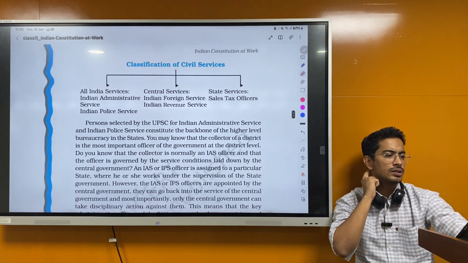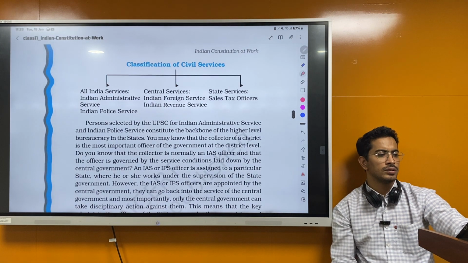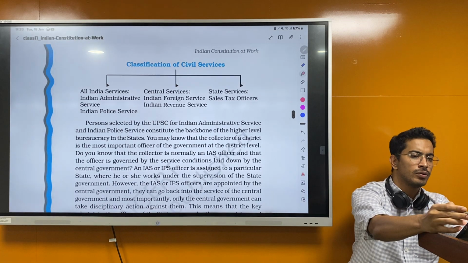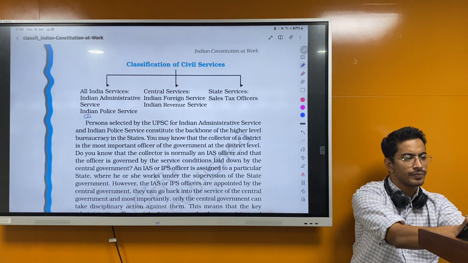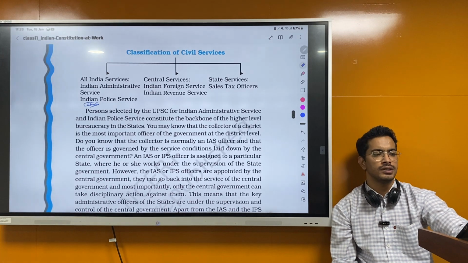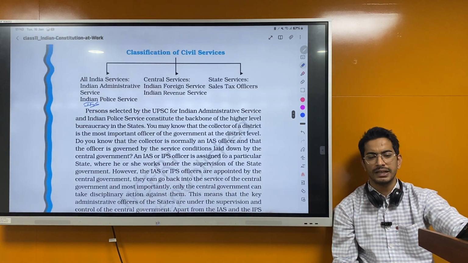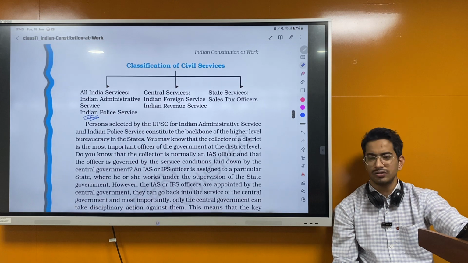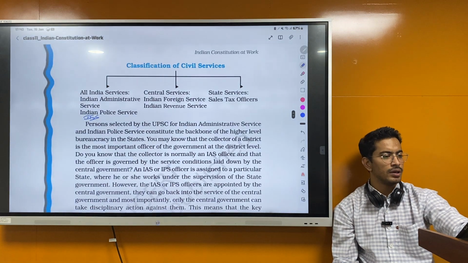So this is the classification of civil services. All India services. So yeah, there's one more IFoS. Central services, Indian Foreign Service, revenue services, state services, sales tax officers. So this is the classification of civil services. These are the permanent executive.